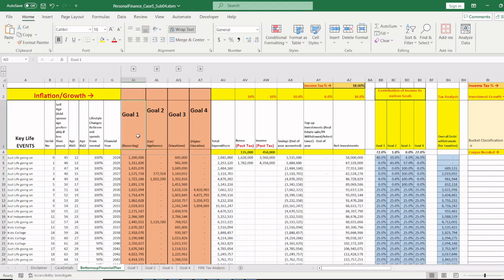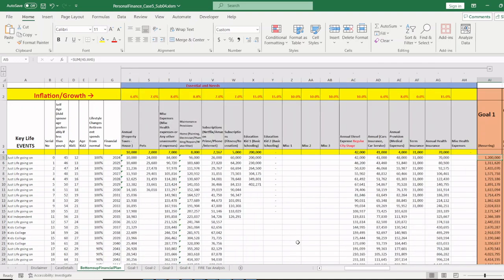The first goal is recurring expenses. The second goal is expenses which will occur maybe once in 4, 5, 6 years. The third goal is vacations. And the fourth goal is higher education of the child. Fine. Let's dig deep into goal 1, which is 12 lakhs per annum as of today.